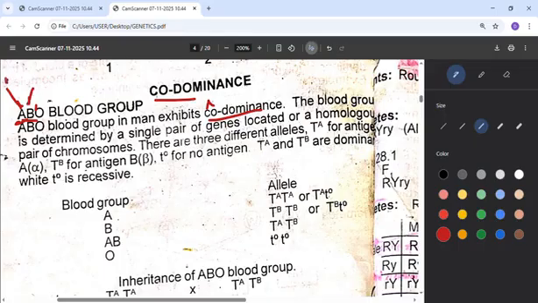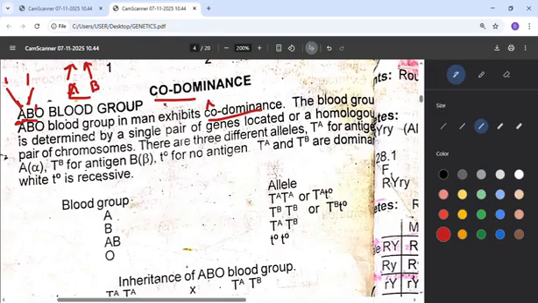So each of them will dominate. Someone that has blood group A, if you transfuse the blood of that person into someone that has blood group B, the A will try to fight, B will also try to fight. That means both of them will become dominant in that person's body, and they will start causing agglutination and can cause death. So that's codominance.